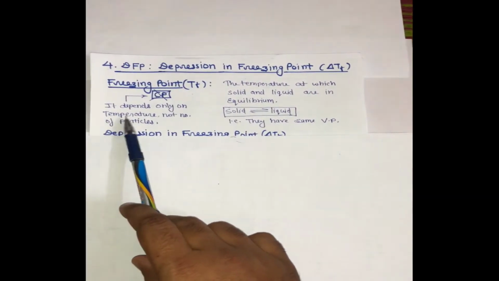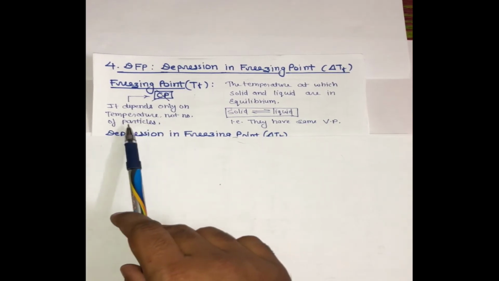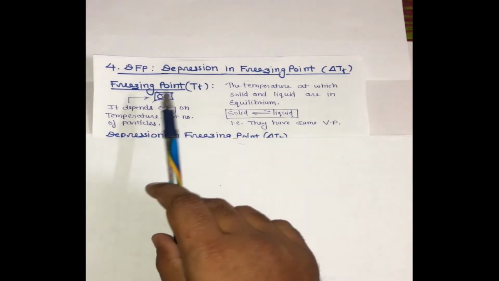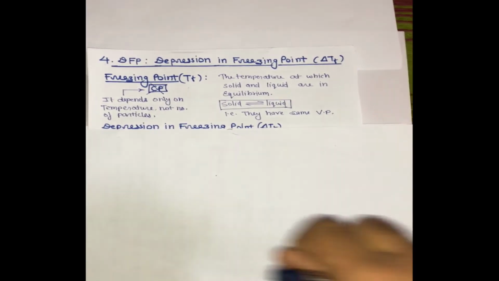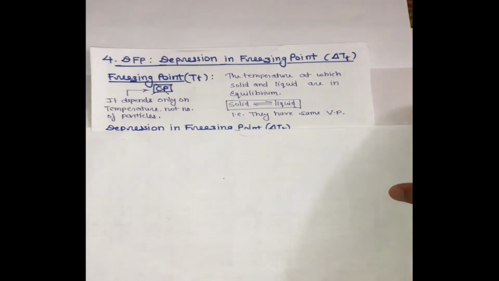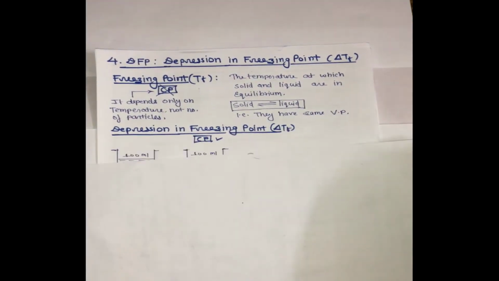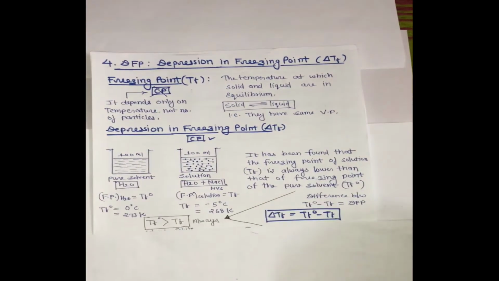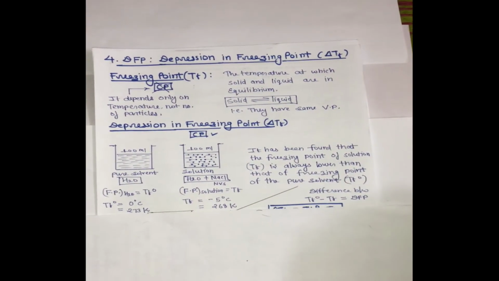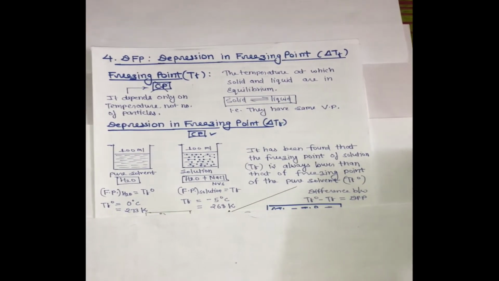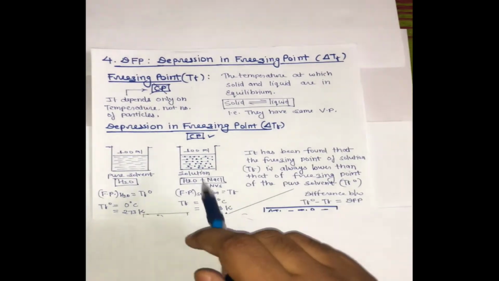It depends only on temperature, not on the number of particles. That's why it is not a colligative property. Freezing point is not a colligative property, but depression in freezing point is a colligative property. We will see here why depression in freezing point occurs.